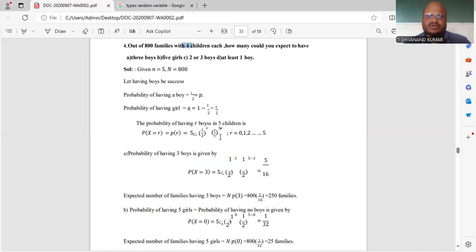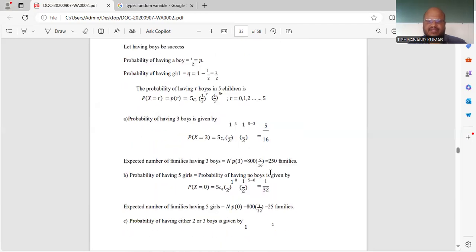Now they're finding exactly 3 boys, that means P of x equal to 3. Here n is equal to 5, and nCr p power r q power n minus r, where p and q are 1/2, 1/2. So P of x equal to 3 is 5C3 times 1/2 whole power 3 times 1/2 whole power 5 minus 3, and you will get 5/16.